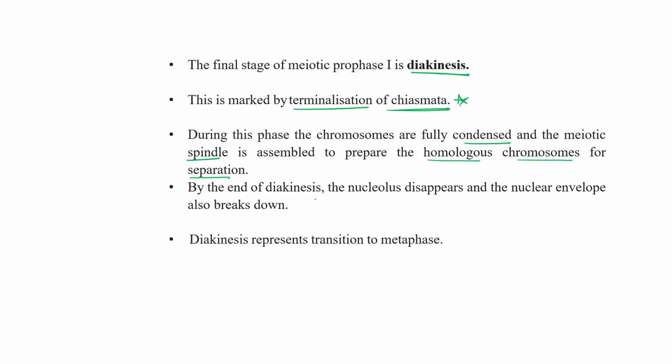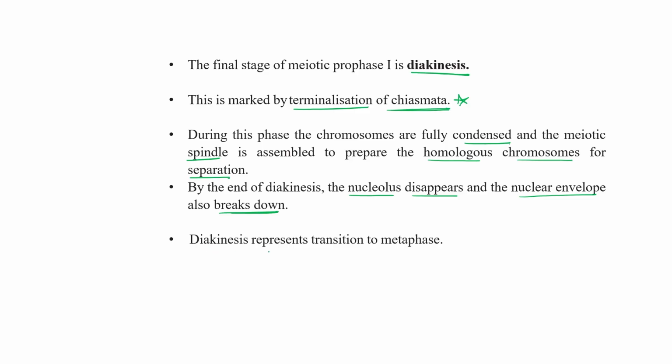By the end of diakinesis, the nucleolus disappears and the nuclear membrane is also broken down. This is the characteristic feature of prophase, right? The nucleolus starts to disappear, the nuclear membrane is also broken down, and then after that, the cell in prophase 1 comes into the metaphase stage, right?